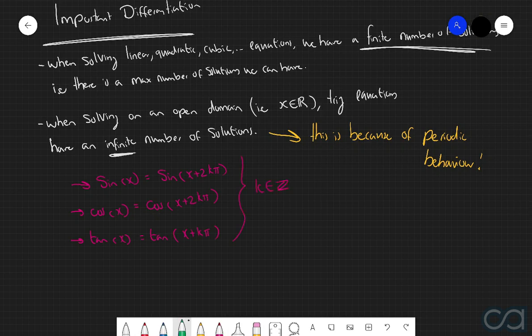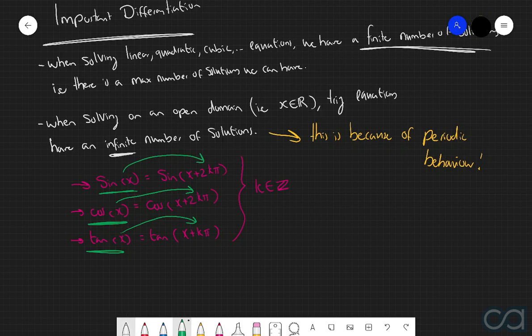But what these three identities here communicate to us is that if we have either sine of x, cos of x, or tan of x, then all three of these values will be the exact same if we get x and then we add on an integer number of 2 pi for sine, an integer number of 2 pi for cos, and an integer number of pi for tan. And this is because sine and cos both have a period of 2 pi, in other words, the function repeats itself after every 2 pi, and then tan has a period of pi, so therefore it repeats itself after every pi.